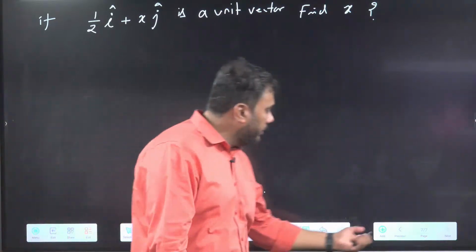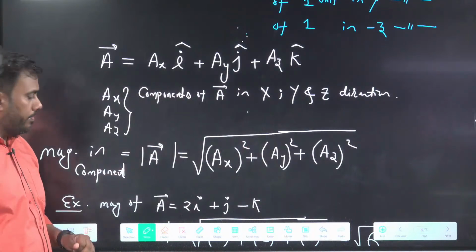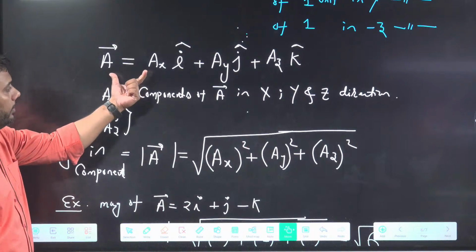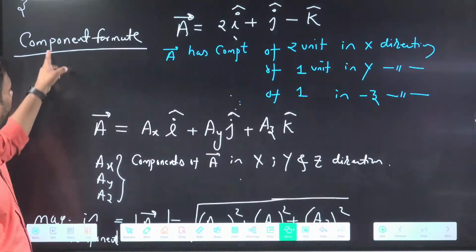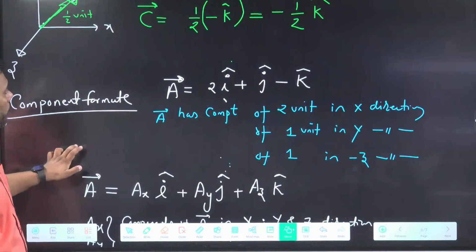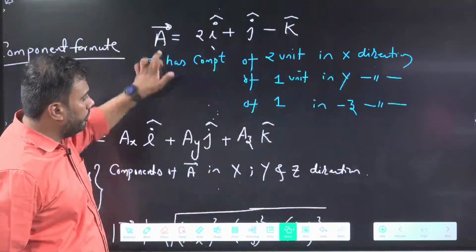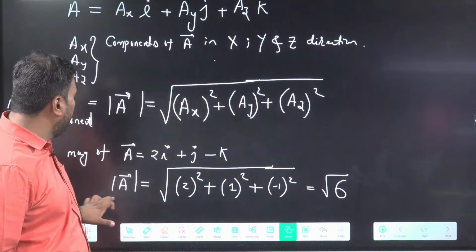Okay, some students are asking me to show the previous slide. Yes, this was the previous slide. We have discussed here the component format of a vector. The component format of a vector is written like this, and the magnitude of a vector in component format is this.